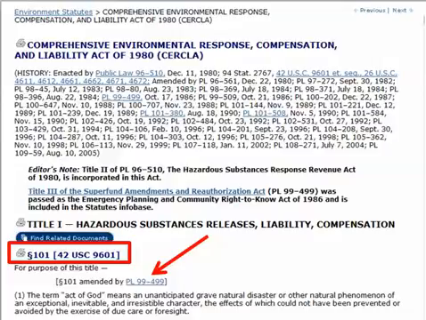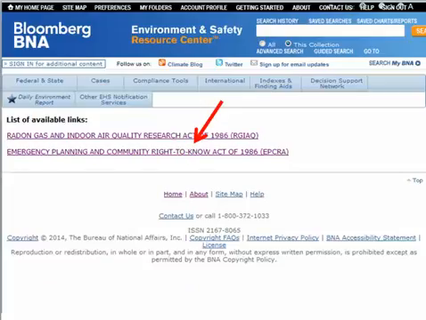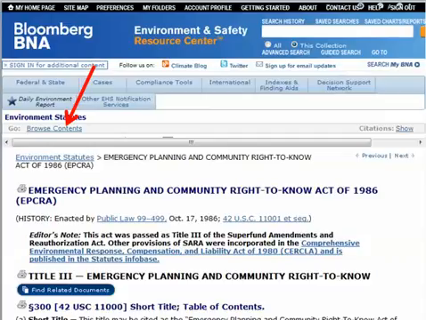You can see here that Section 101 of CERCLA is currently at 42 U.S.C. Section 9601. Also, when you link to this public law number on Bloomberg BNA, it takes you to the two popular names that this public law has, which illustrates another very important point, which is that one public law can have more than one popular name, because one act can be about more than one subject.